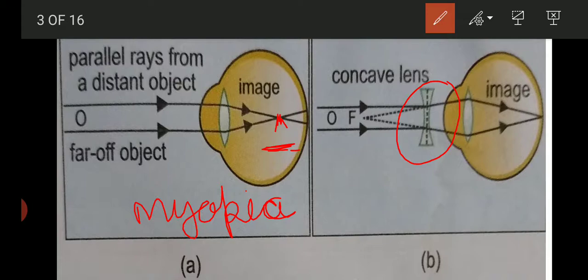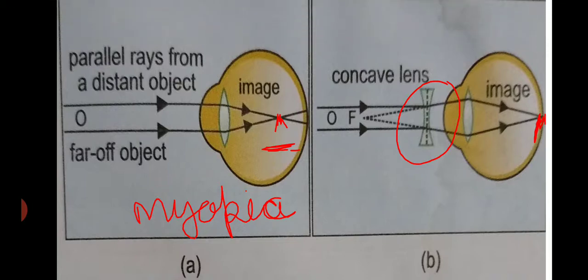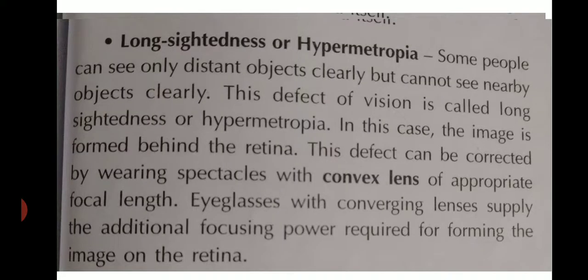A concave lens of appropriate focal length or power can bring the image back on the retina itself, and the person can see the far object clearly. This is myopia, also known as nearsightedness or short-sightedness.